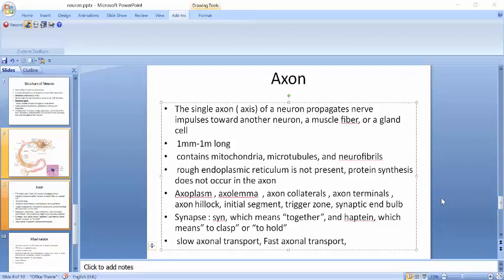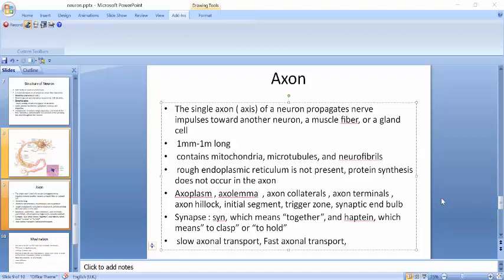The axon terminal is a specialized structure that releases neurotransmitter on arrival of an action potential. The released neurotransmitter molecules carry signals to the postsynaptic cells, usually to the dendrite or cell body of another neuron or to the cell of an effector organ. The neuron whose axon terminal is releasing neurotransmitter is called the presynaptic cell, and the neuron receiving the neurotransmitter is always known as the postsynaptic cell. We discussed these in detail in our previous lecture, so you may revisit it.